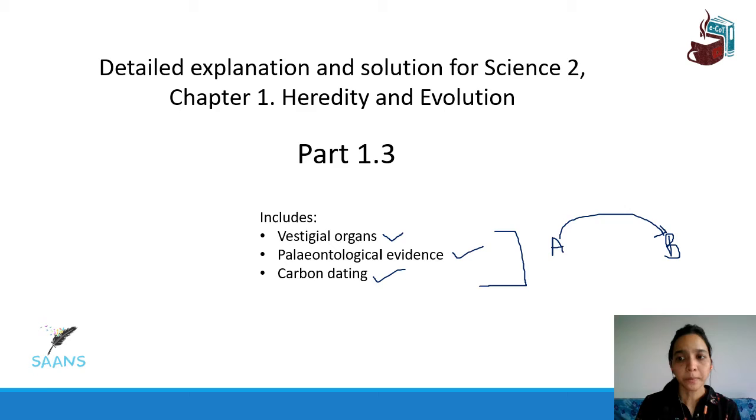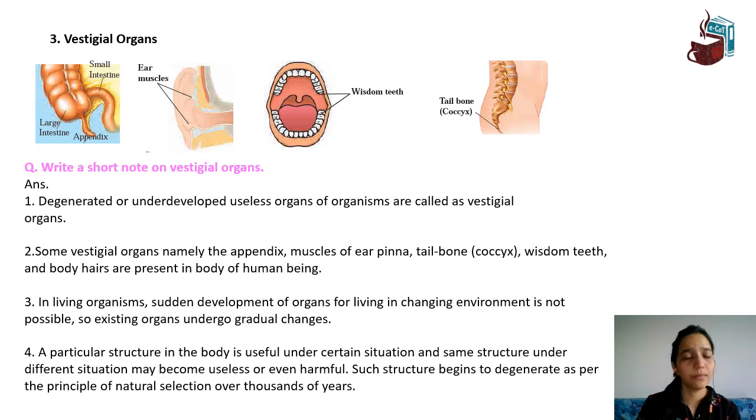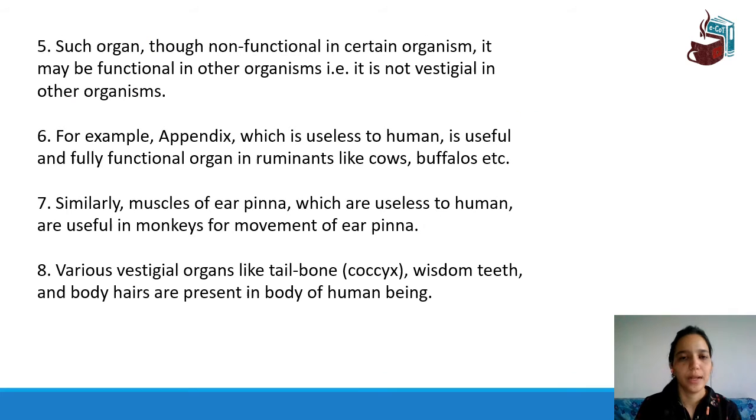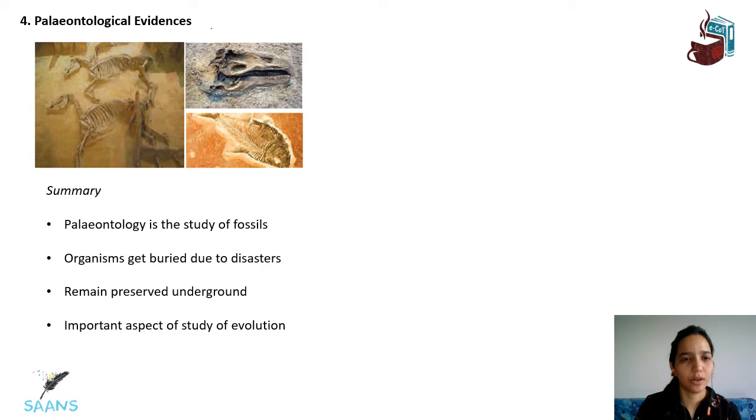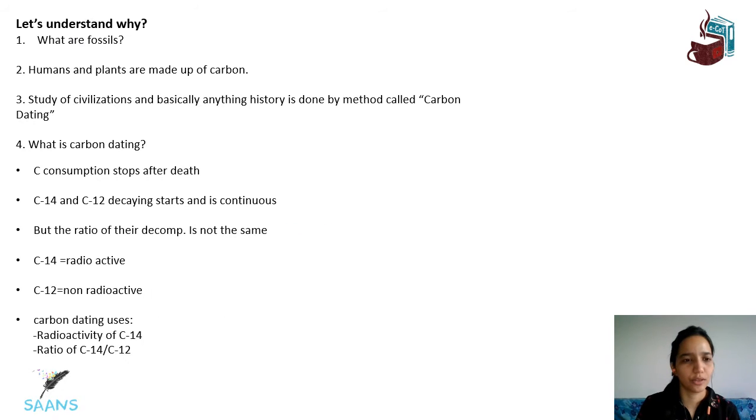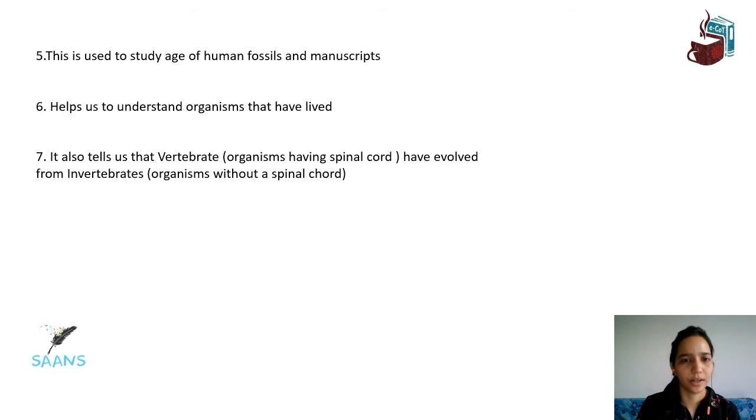What all did we finish? In vestigial organs, we dealt with some organs which were useful to us at one point of time but have become useless over a period of time. Those are called vestigial organs, and we saw how they are useful in other organisms. Then we also dealt with paleontological evidence that told us how the study of fossils helps us to understand the theory of evolution. As you've seen, it ends by saying that all the vertebrates came from invertebrates.